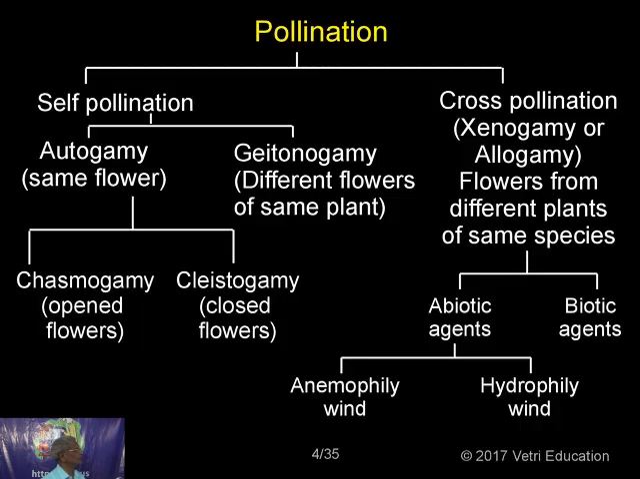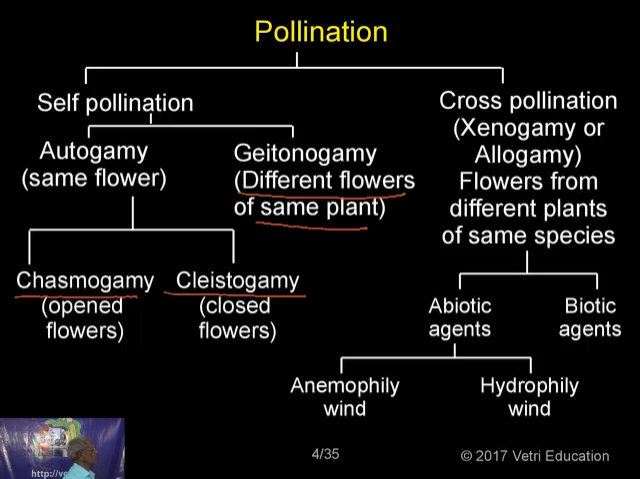Fine. Now, pollination, as I was telling you, is divided into 2 categories: self-pollination and cross-pollination. Self-pollination is technically called autogamy, in the same flower. Now, it is also called geitonogamy when the pollination is taking place in the same plant but in a different flower. So once again, when it is autogamy, it is divided into chasmogamy and cleistogamy. Chasmo means open, clisto means closed.